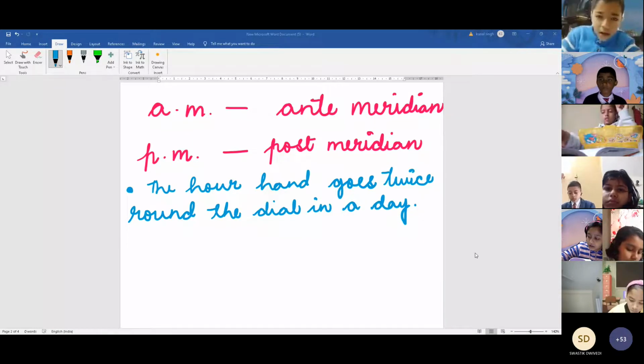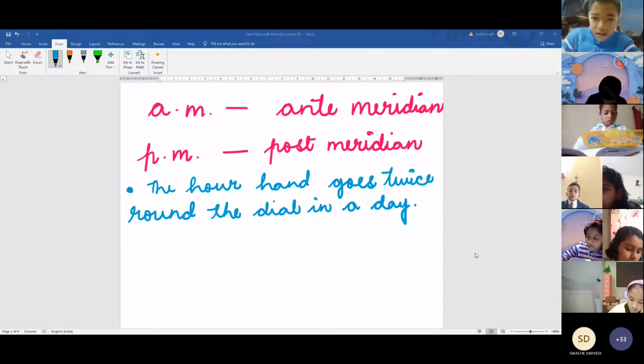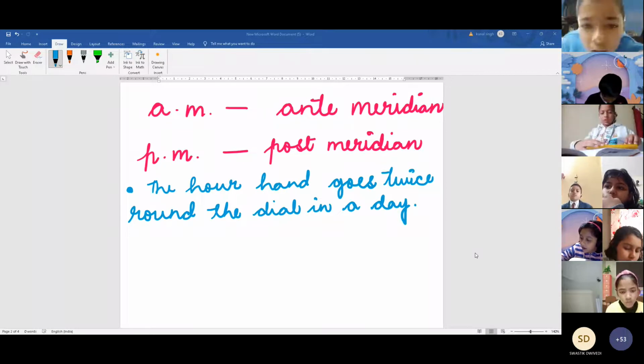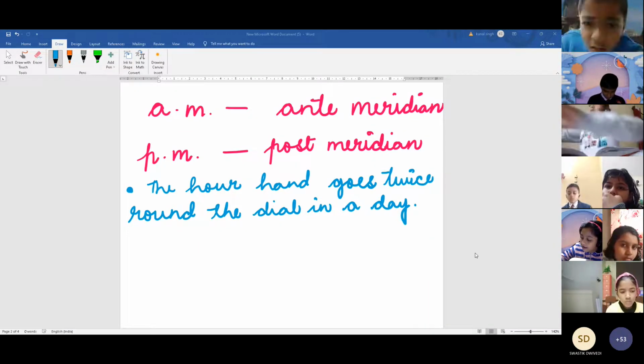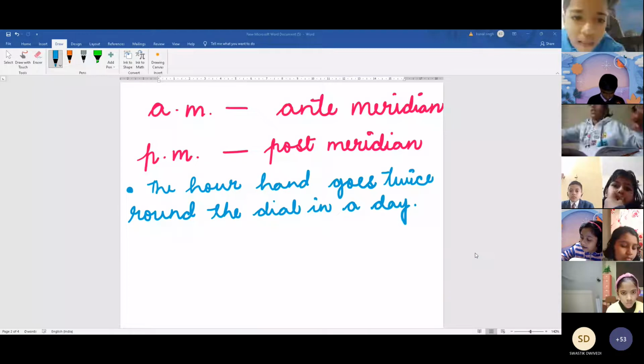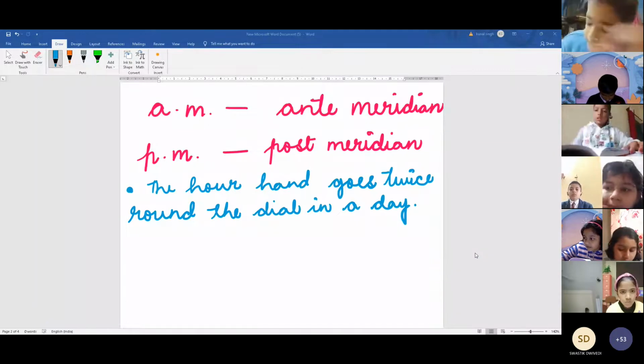Yesterday, I have not given any notes. Ma'am, we were writing. Usually there are 3 hands in the clock, hour hand, minute hand. Okay, Nasha, I will send it. That I will send.